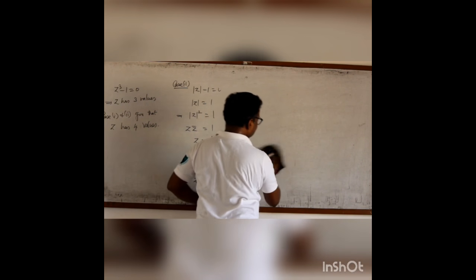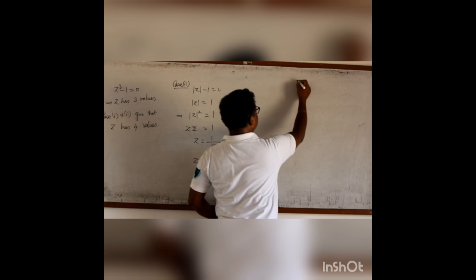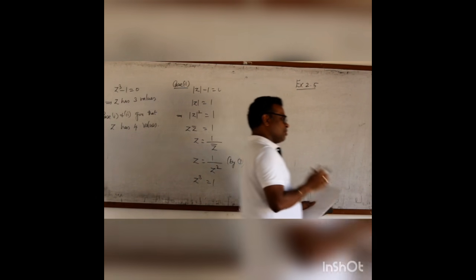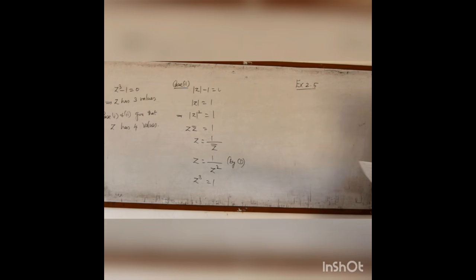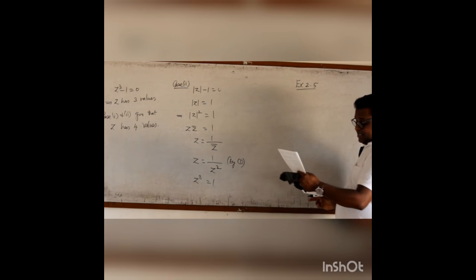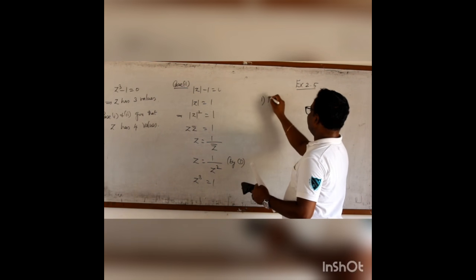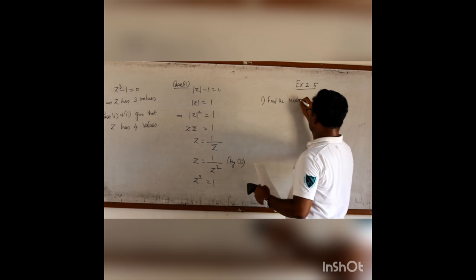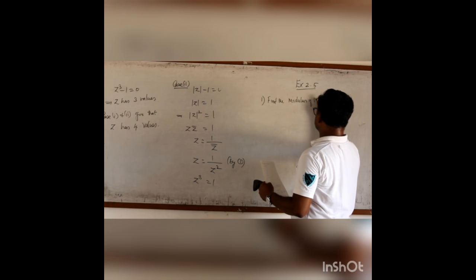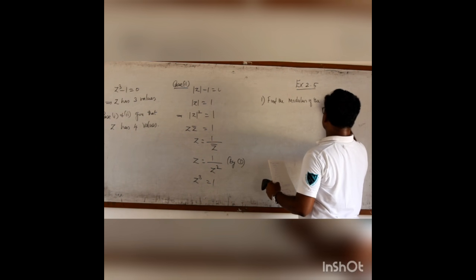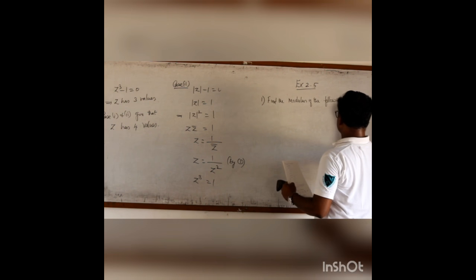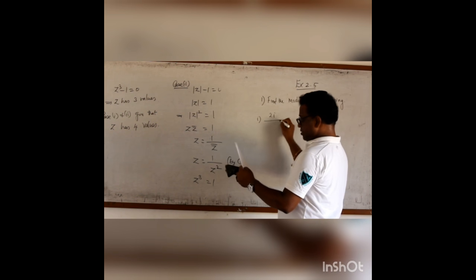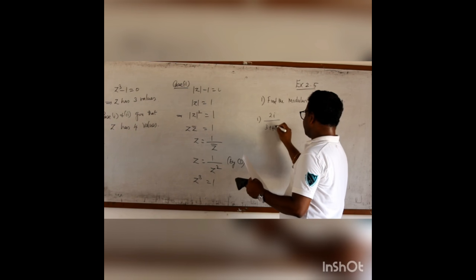We shall pass on to the next exercise, exercise 2.5, where we shall do problems with the modulus and also the conjugate properties. First problem, find the modulus of the following. First one, 2i by 3 plus 4i.